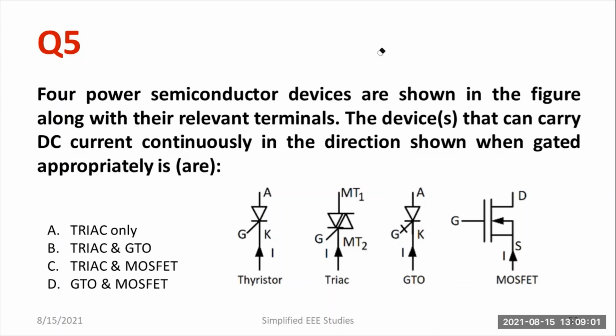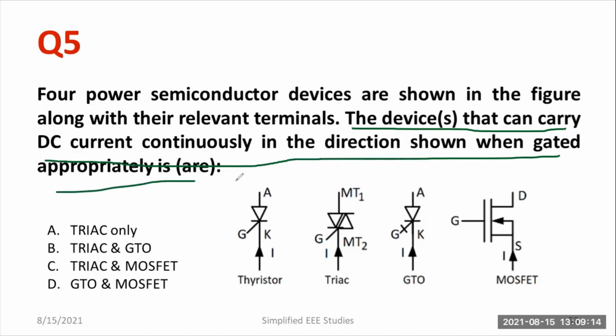Remember which is the right combination. Thyristor will perform the same operation. The device or devices that can carry the DC current continuously in the direction shown when the gate current is approximately is or are, because it may be either two devices or a single device. Identify the right combination. Anyway, thyristor is actually absolutely right.